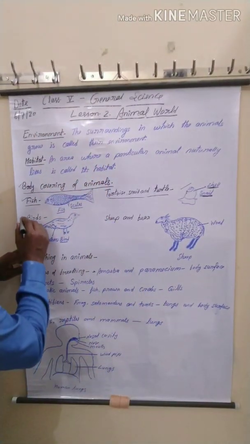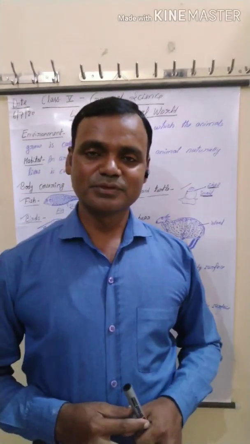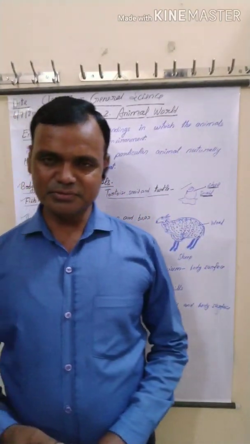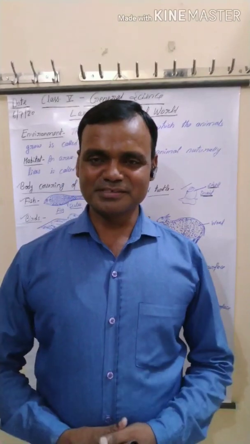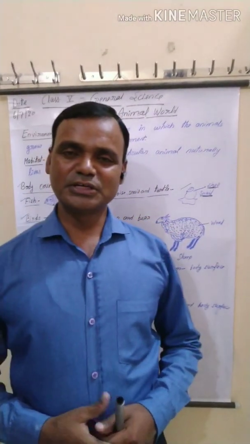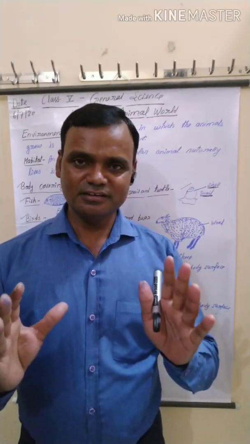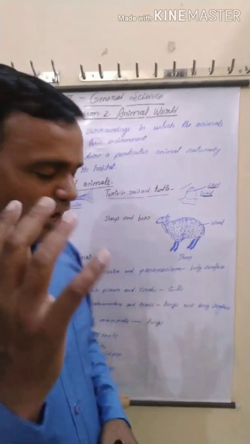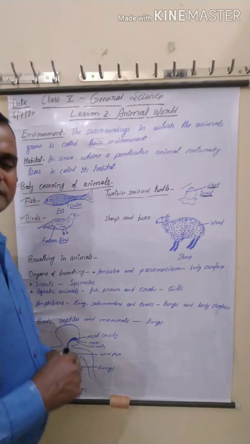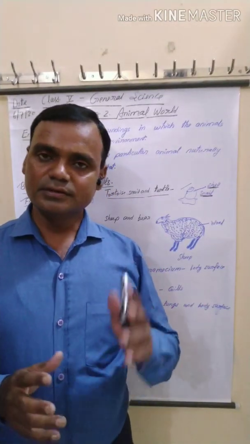Next, birds. In this world, you have seen different types of birds. Have you seen many types of birds? Yes, very good. Parrot, pigeon, crow, sparrow, peacock. I hope you have seen them. And you know that their body is covered with feathers. What? Feathers.